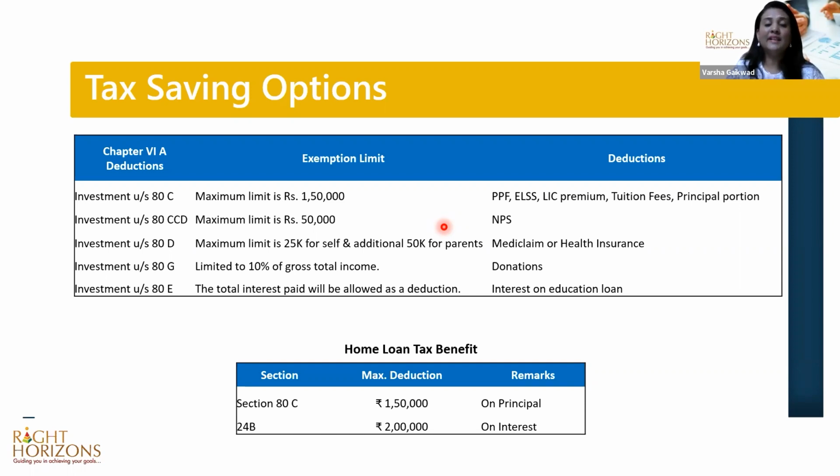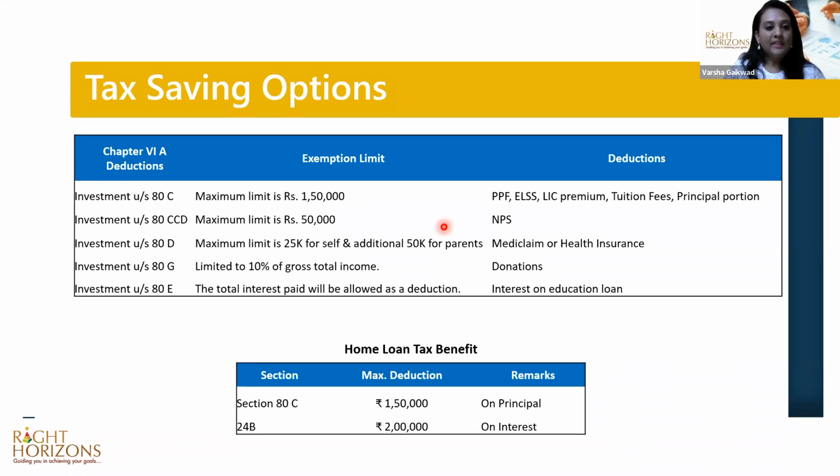So usually this gets covered up with your PF and LIC premiums most of the times. So there's not much scope for principal coming into consideration. But for people who have just started, who have not made these investments, maybe they can consider. If their EPF is minimal, and if they are considering other options, then you can have a basket of these investments where you can save up to 1.5 lakhs.